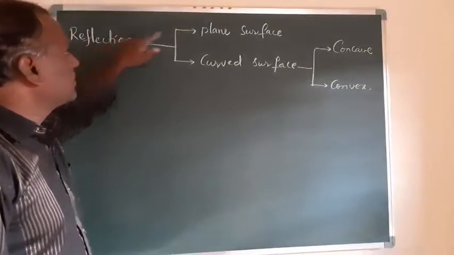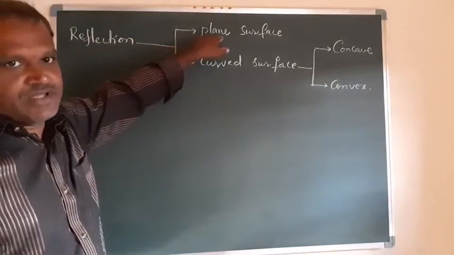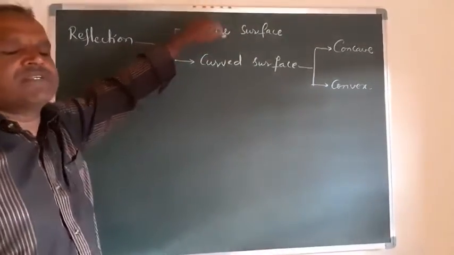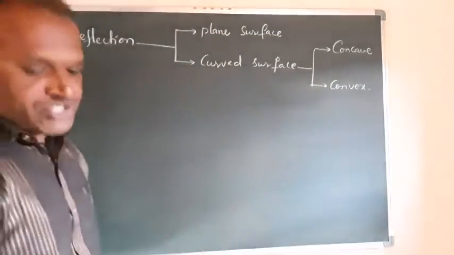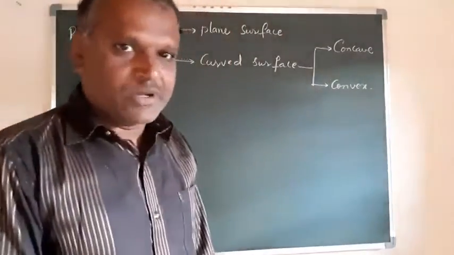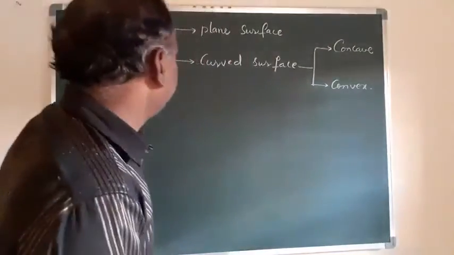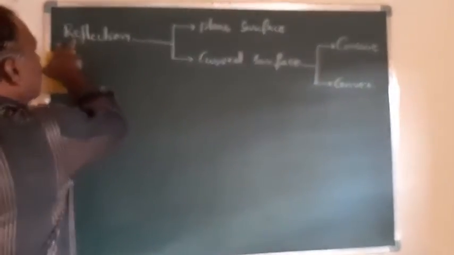Now first we will go for the reflection at the plane surface. Before getting into the plane surface, we can have some observations with the plane surface only.